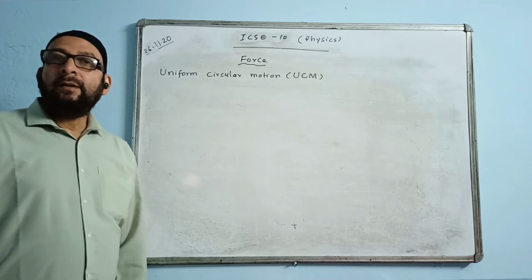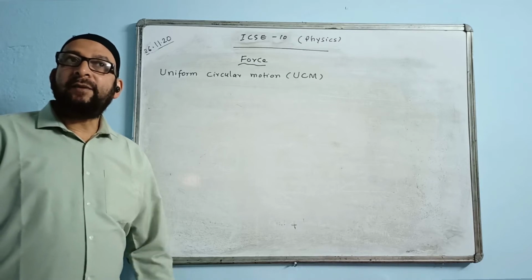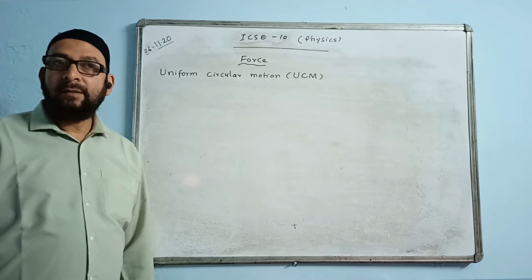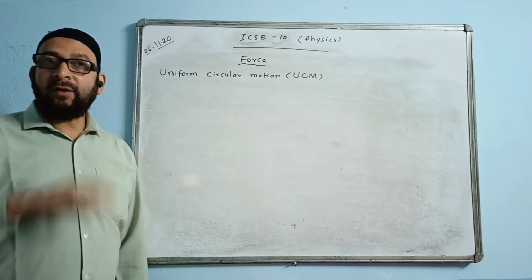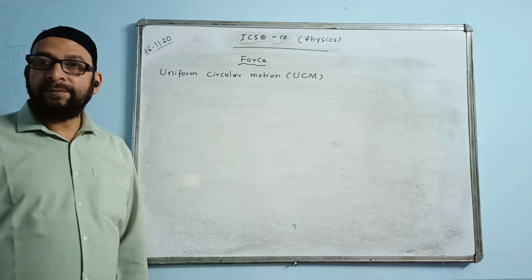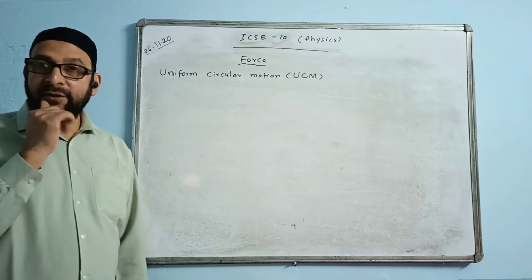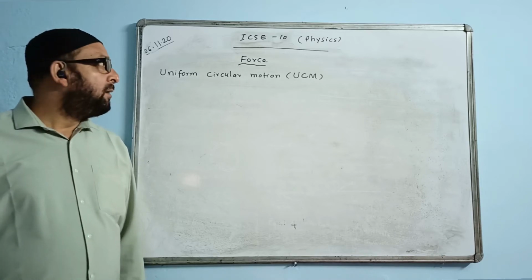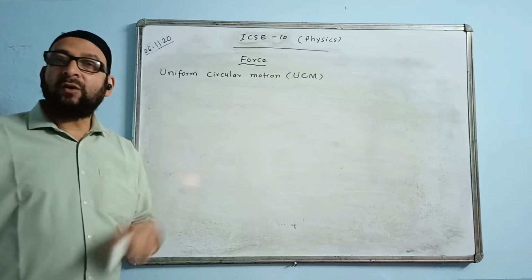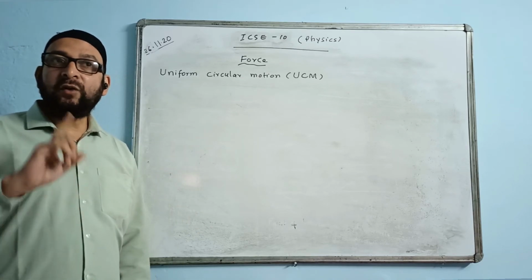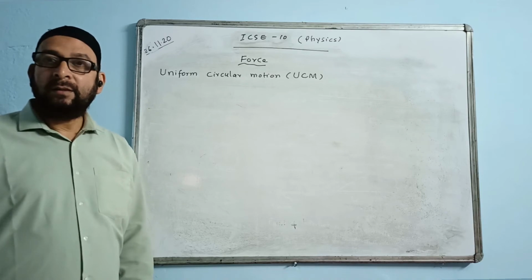Do you know the difference between speed and velocity? Basically they are the same thing, but speed is scalar and velocity is vector. Velocity must have direction. So here speed only remains constant, whereas velocity becomes variable.